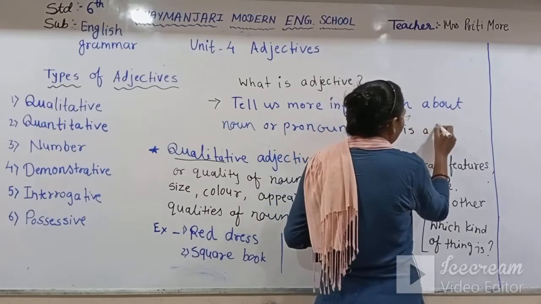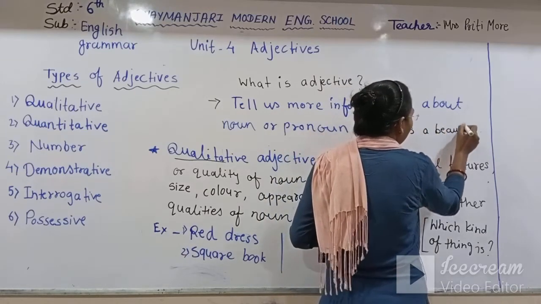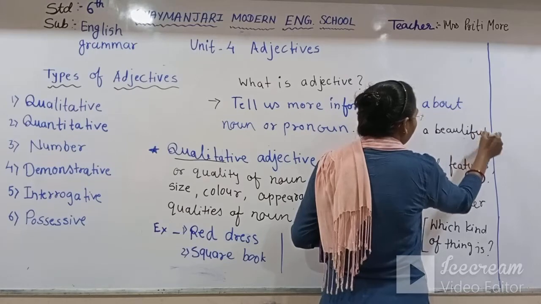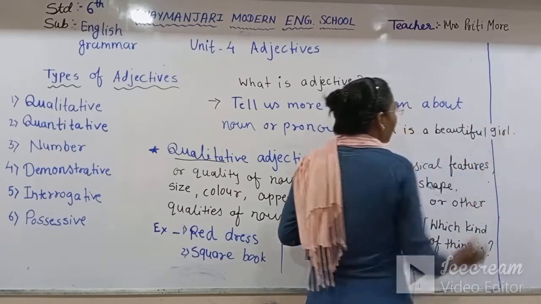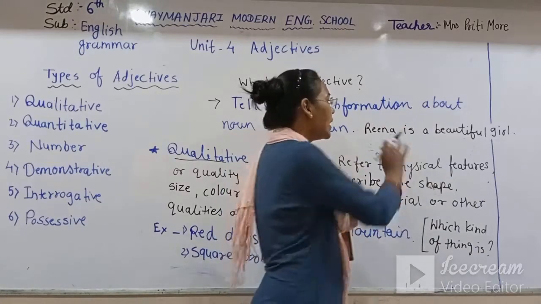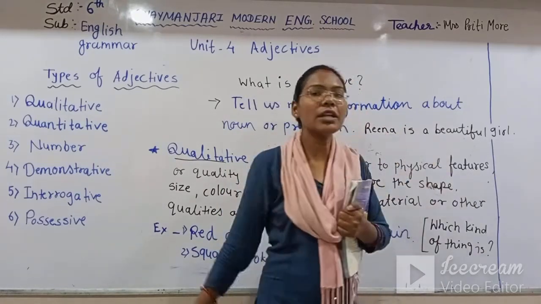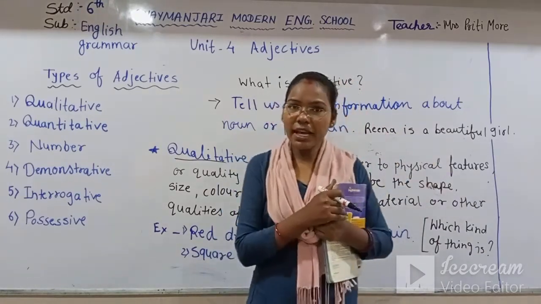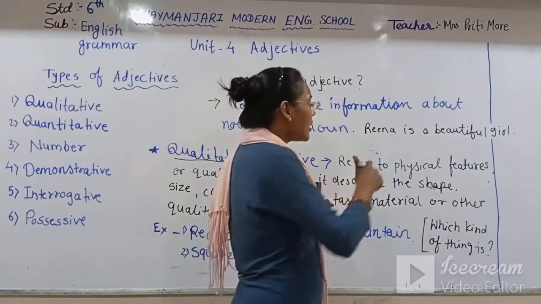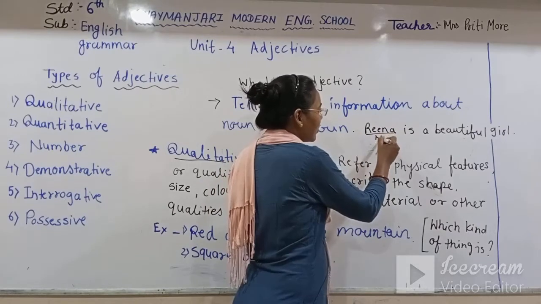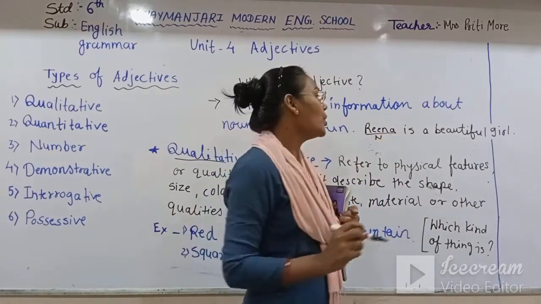Reena is a beautiful girl. What I have written here? Reena is a beautiful girl. Now first we have to identify the noun. Which is our noun? Our noun is Reena, right? Reena is our noun.